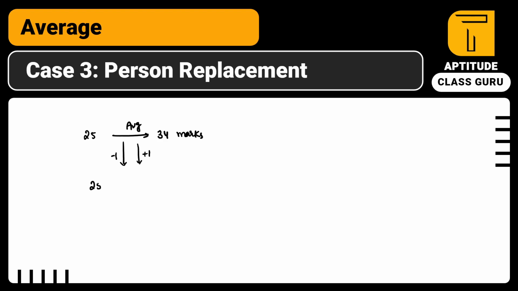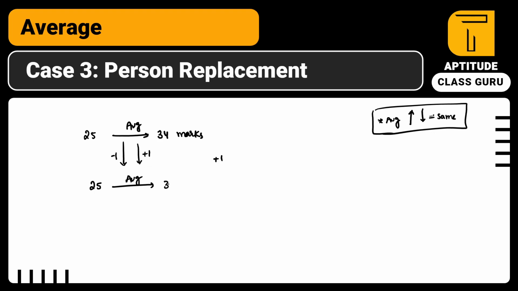One person left, one person joined. So group strength will never change, but the average will change. Why? Because if the leaving person and entering person have different marks, the average will be affected. If the average is not affected, remember this point, it's very important, the left person and entered person have the same marks. But here I am taking an example where the average marks got increased by +1.